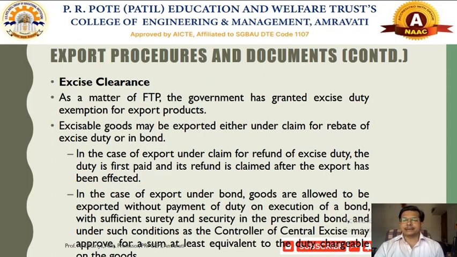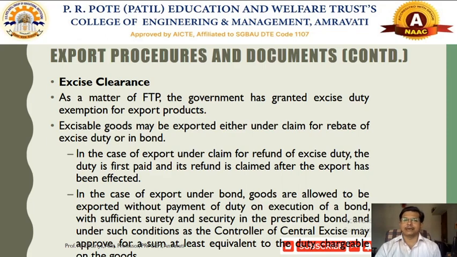Some other authorities are also notified by the government of India, which specify essential procedures and documents that are followed by the exporters also. As a matter of foreign trade policy, all exporters have to go for the necessary clearances.